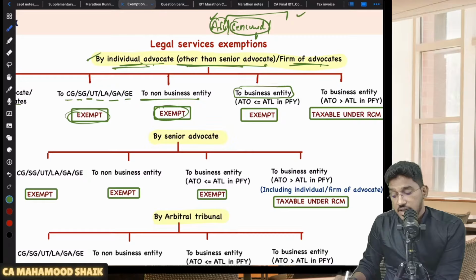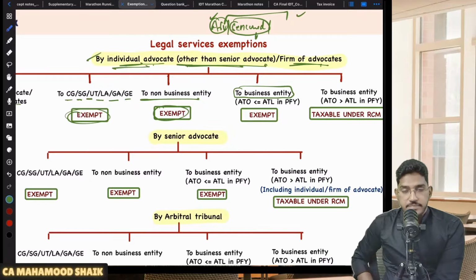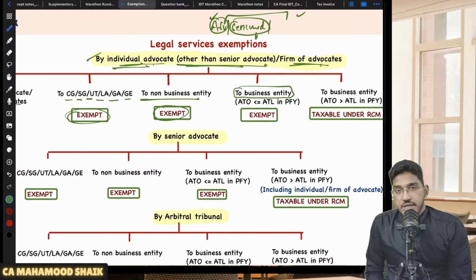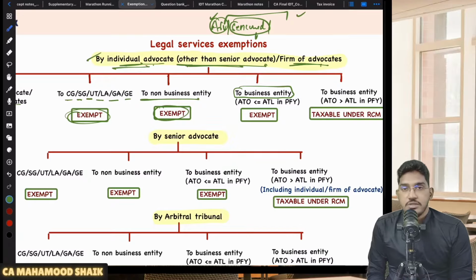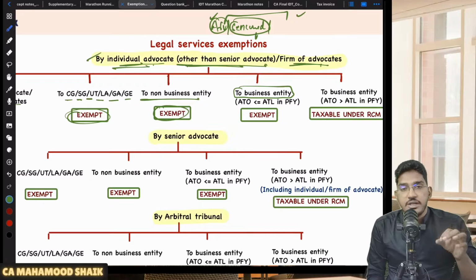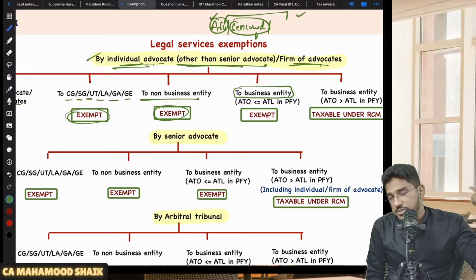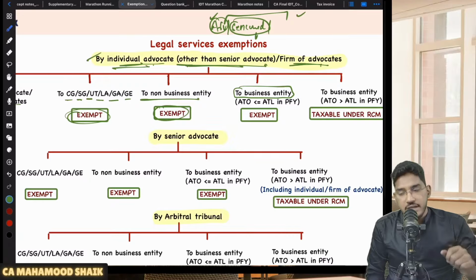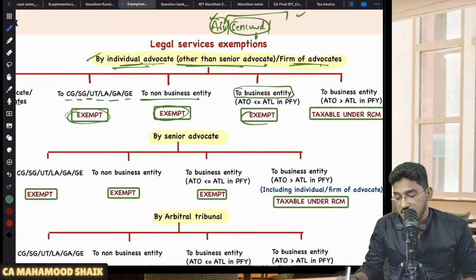The recipient is a business entity, but that business entity is also a small business entity. So legal services are provided by an individual advocate or firm of advocates to a business entity, and that business entity is a small business entity. How to identify a small business entity? The recipient is such a business entity whose aggregate turnover is less than or equal to the applicable threshold limit in the preceding financial year, sir. So they identify it as a small business entity, and they have given exemption for them also.